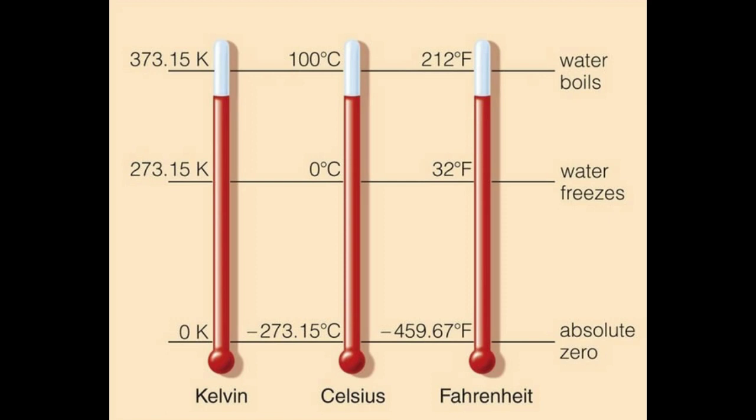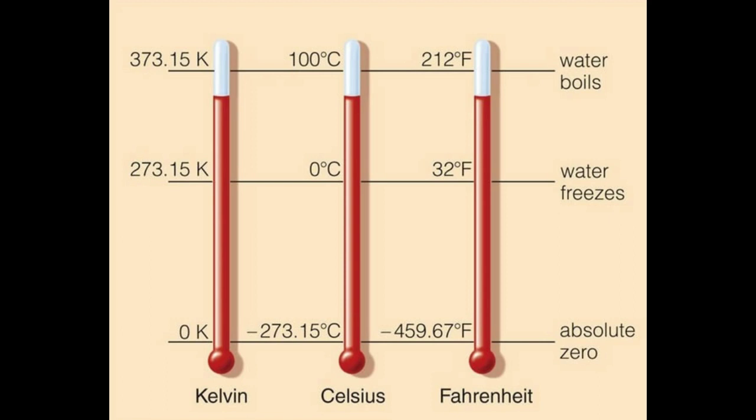Now we look into the absolute scale, that is the Kelvin scale of temperature. The temperature measured in relation to absolute zero using the Kelvin scale is known as absolute scale temperature. It is also known as the thermodynamic temperature. Each unit of the thermodynamic scale of temperature is defined as the fraction 1 by 273.16th part of the thermodynamic temperature of the triple point of water. A temperature difference of 1 degree Celsius is equal to that of 1 Kelvin. 0 Kelvin is the absolute scale of temperature of the body.